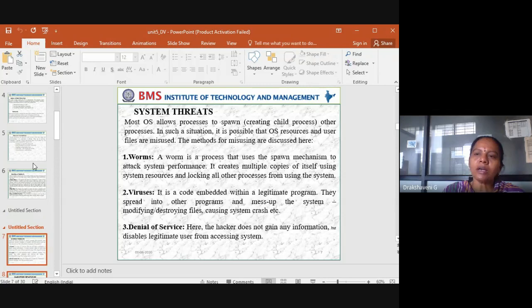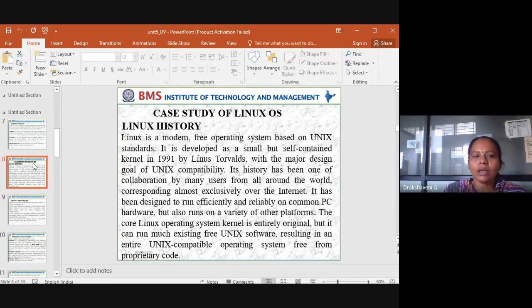In the same way, the system can have this too. We would have heard about a firewall. What is this firewall? Firewall means no one should access or use your data. Then there is denial of service. Here the hackers do not gain any information but disable legitimate users from accessing the system. So these are the system threats: worms, viruses, and denial of service.